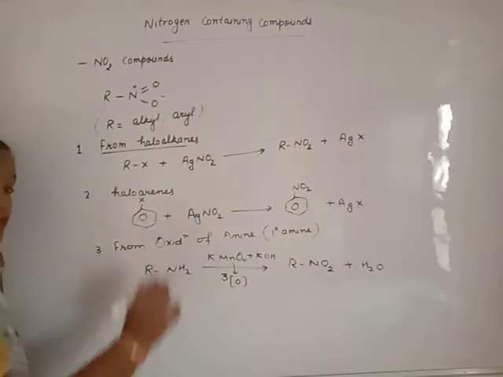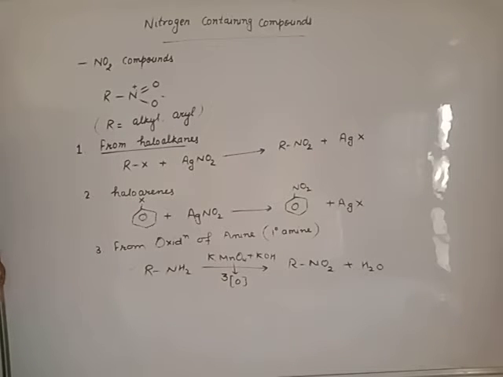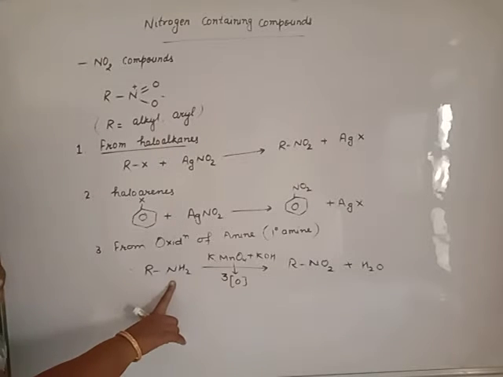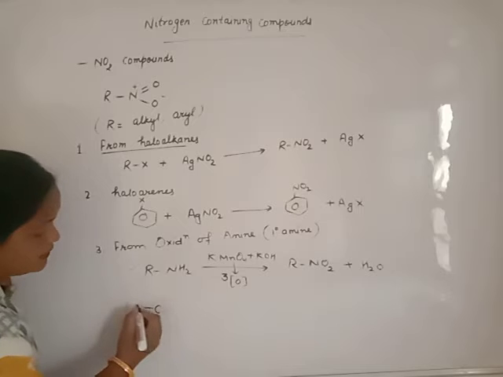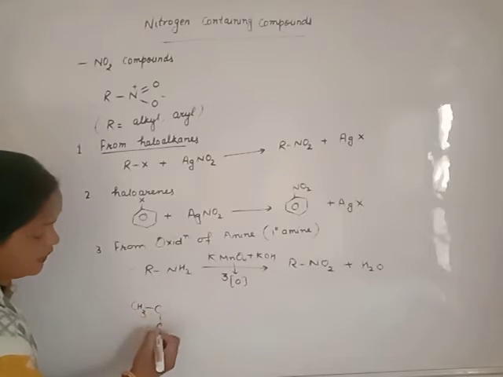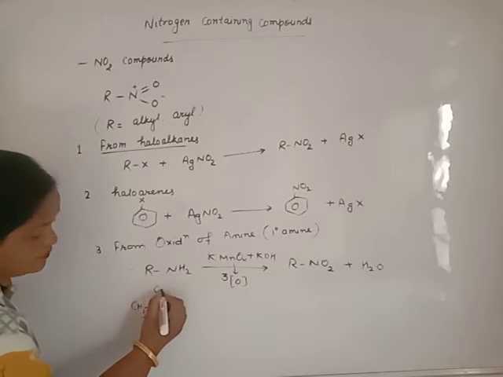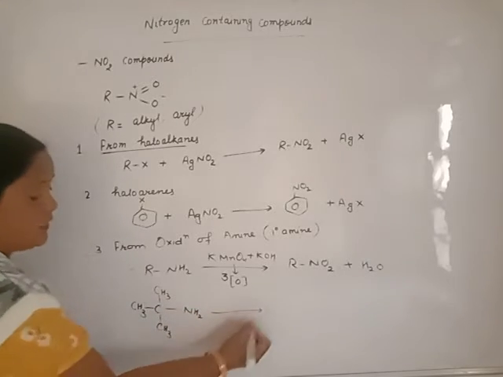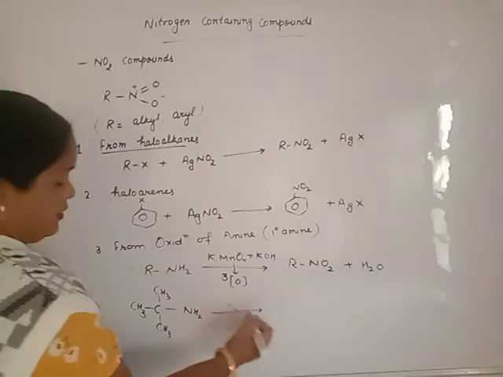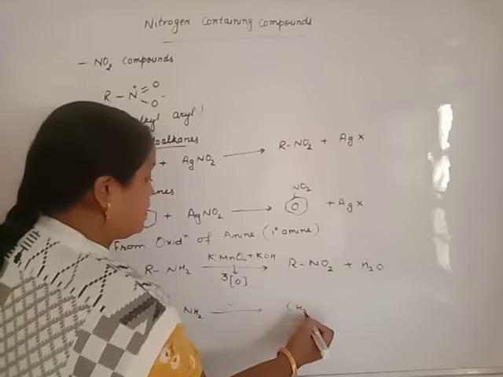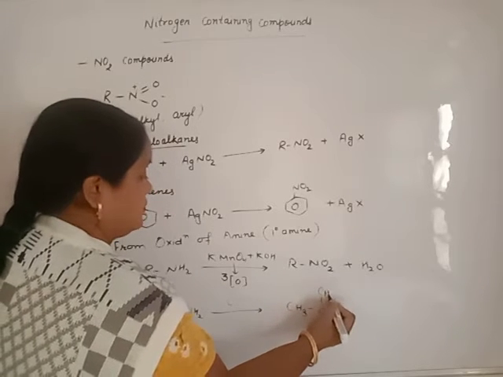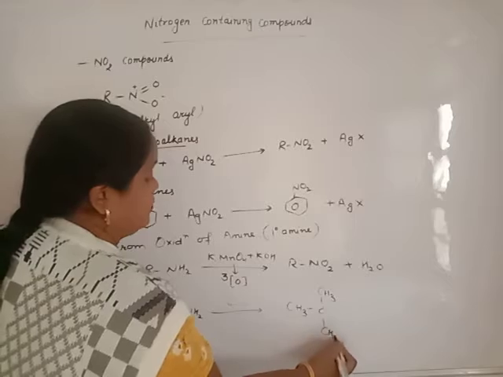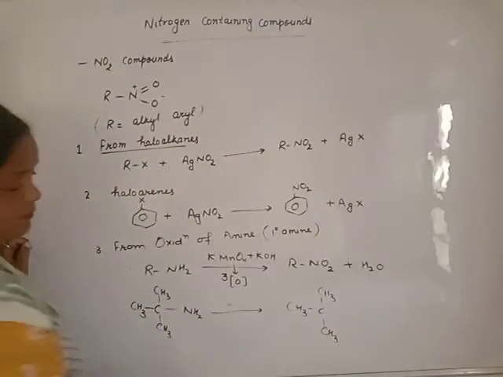This reaction is more fruitful when we use tertiary carbon with primary amine. Just like this, we have tertiary carbon with primary amine. If this reaction takes place, beta, it will give a better result as compared to other kinds of primary amine.